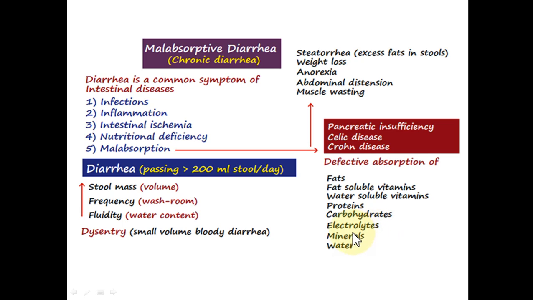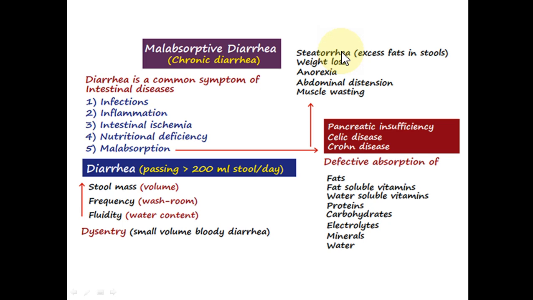Additionally, the electrolytes like sodium, potassium, calcium, and chloride are also not absorbed. And the micronutrients in the form of minerals and vitamins are not efficiently absorbed, and their deficiency will occur. The absorption of water may also be affected, and the person can suffer from dehydration. Whatsoever, malabsorption diarrhea, which occurs due to malabsorption of all these contents, will lead to steatorrhea.